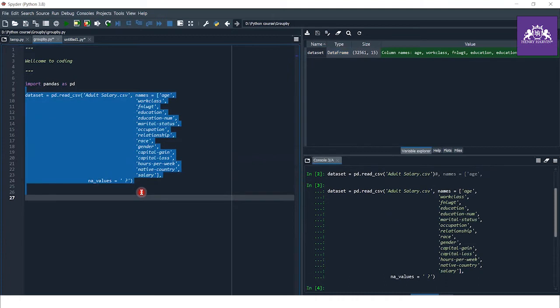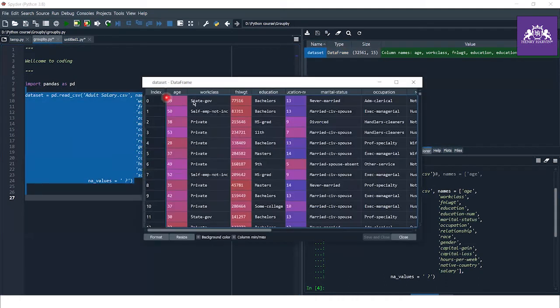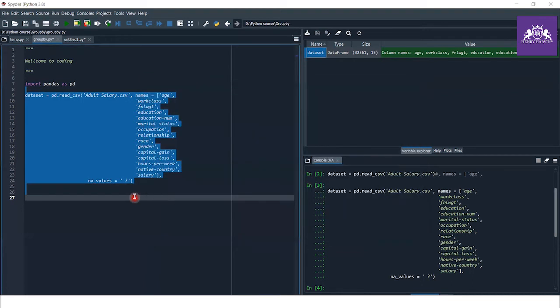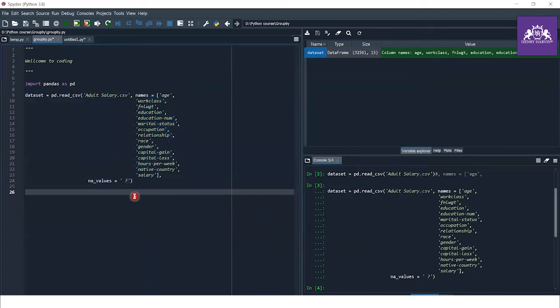Now I load this dataset, and as you can see, we now have our original header. See this, if I don't provide this space, then the NaN value won't come and it shows only the question mark.